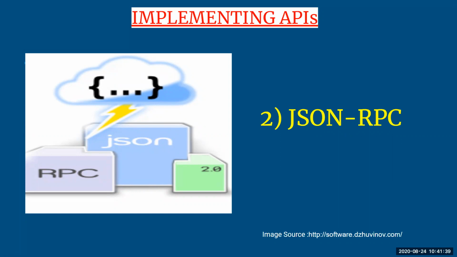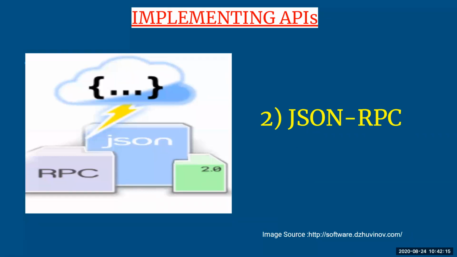So the call will be made. Once the call is connected, the information is going to be communicated between your client and server. Every time a client wants to send anything, it is going to make a request call along with the specific method provided by your remote system. Your RPC has many methods. With that method, the client is going to make the request to the server. Similarly, the server will give the response back with the methods which are there in your RPC. Okay, so that is your second, that is JSON RPC.